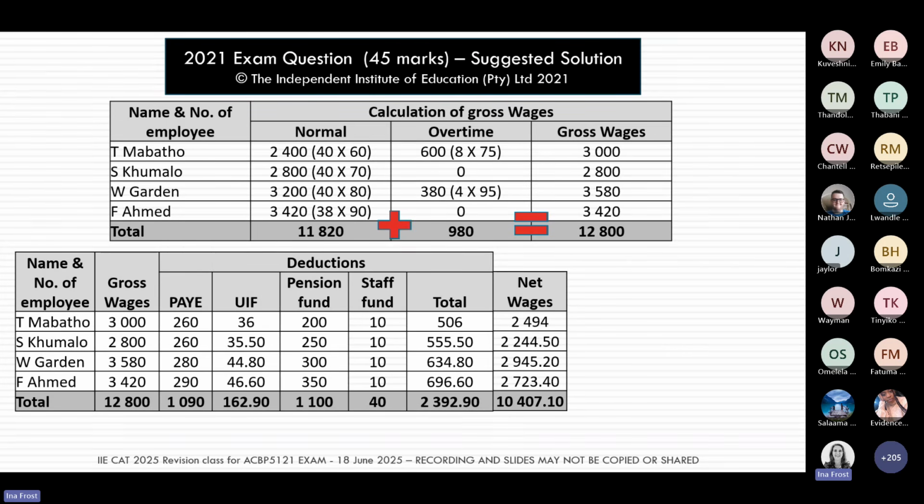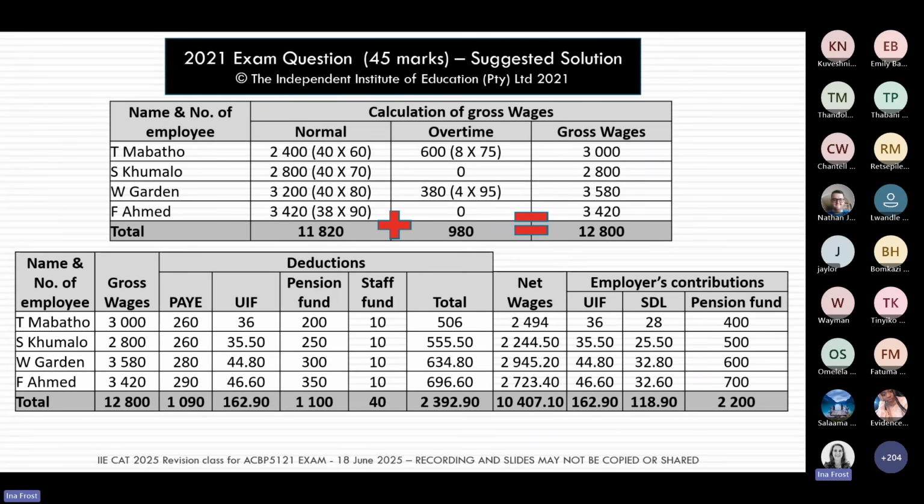There we think about things like pension fund, provident funds, medical aid, staff funds, trade unions. Those are all the voluntary ones, which the law is not prescriptive about. Then we put all the deductions into the table and get the total deductions. We subtract the total deductions from the gross wages, and that will give us the net wages.